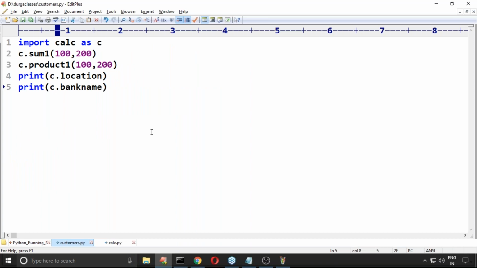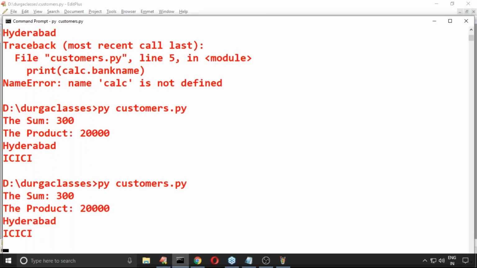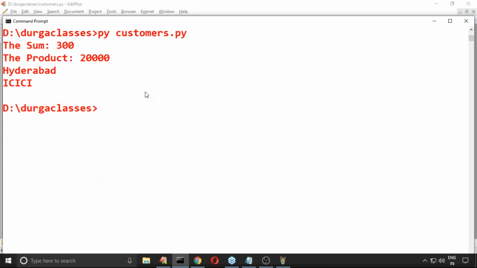Alias names are valid identifiers. Any name, suppose here C1, you can use as a valid identifier. C1 is acceptable. Any valid identifier you can use. It doesn't have to be a single character; it is any name you can use.